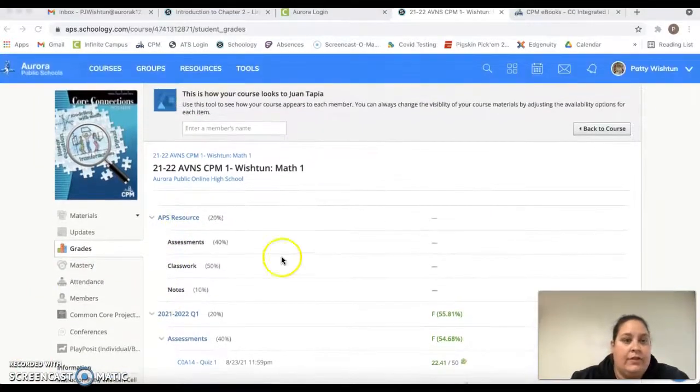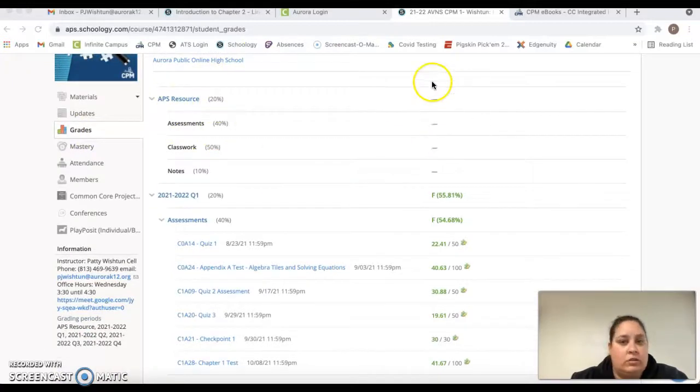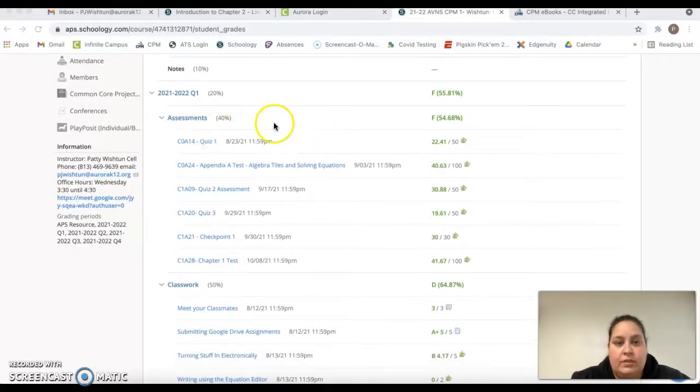So again, look, if I'm looking at your individual Schoology, if I go to grades, the APS resource is all zeros because that's just an overall thing. We're currently in quarter one, so you are looking at this quarter one grade, which is a 55.81%, okay? If you look at the assessments, which are 40% of your grade, so that's only a chunk of your grade, that's at a 54. Again, if you look through all those, you can see what grades you got.